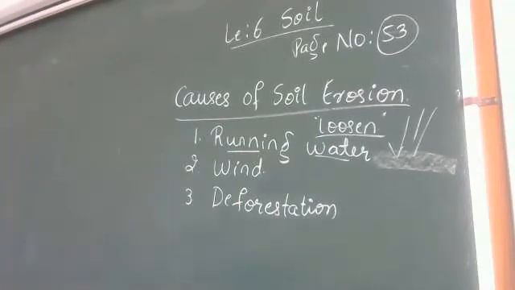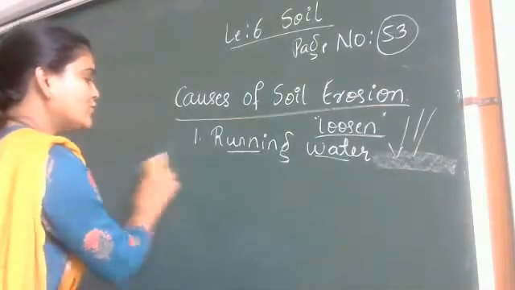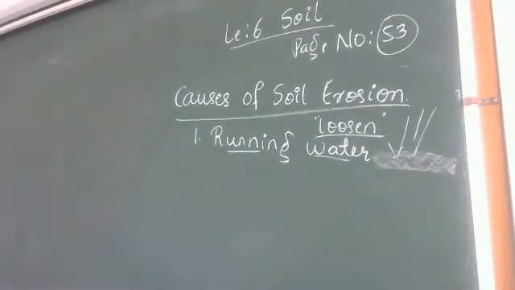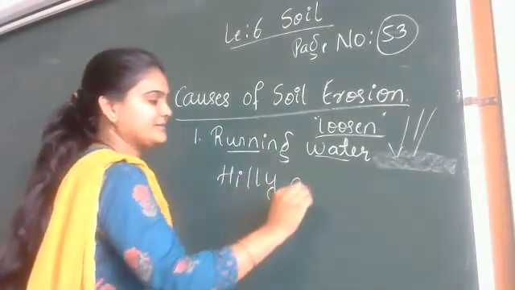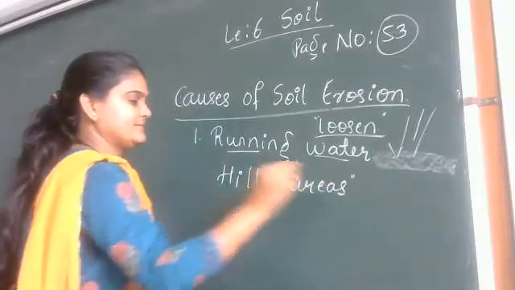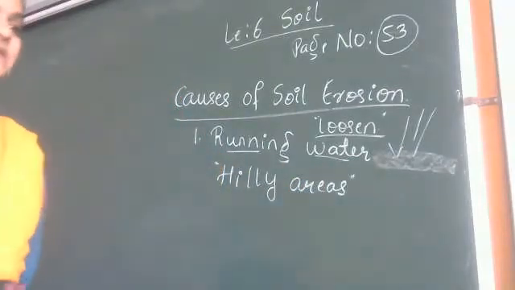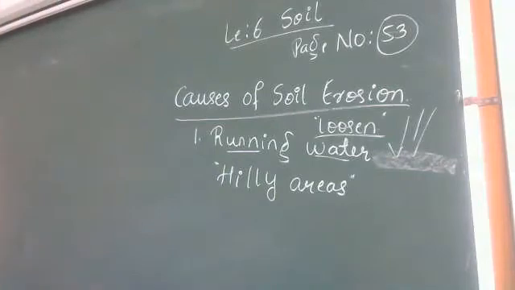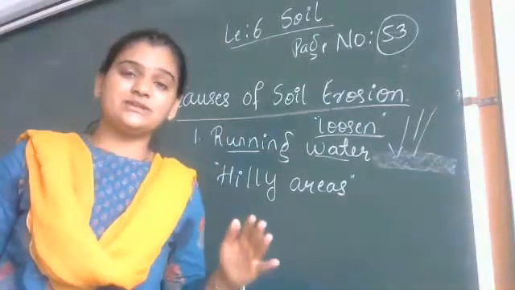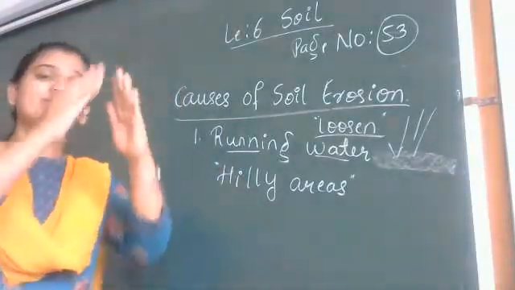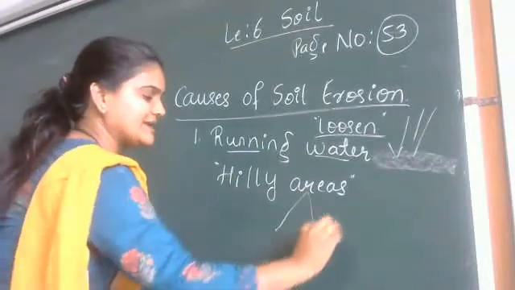Next, in hilly areas, water flows with a greater force due to slopes. What are hilly areas? Hilly areas are the mountainous ranges, and there we find slopes.